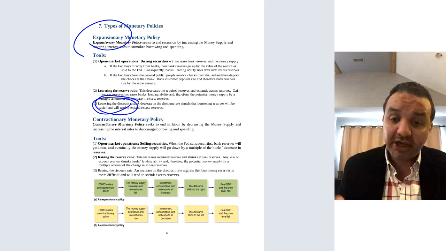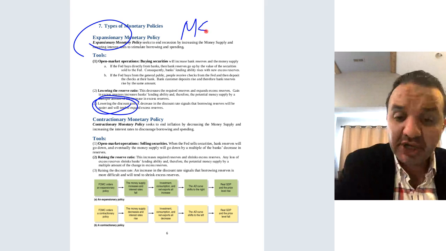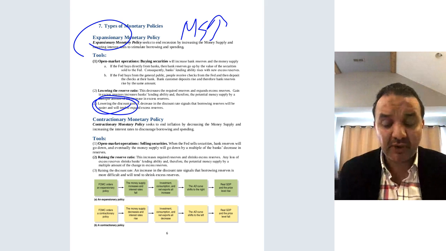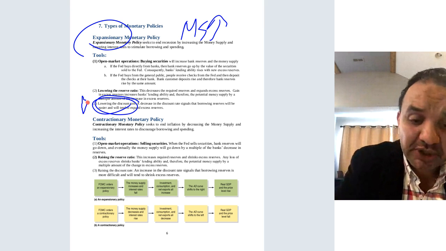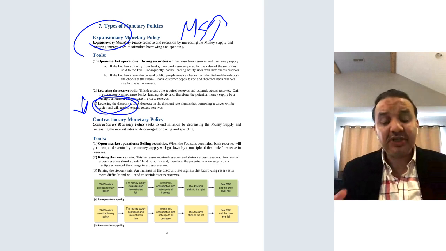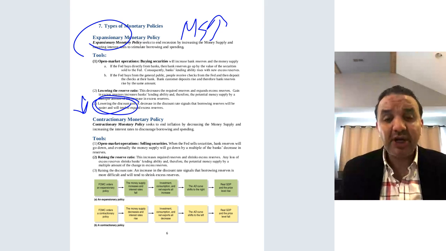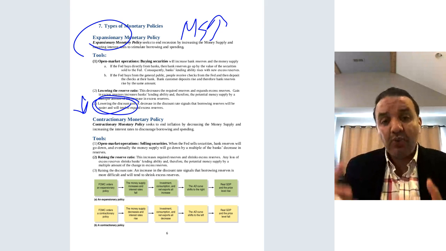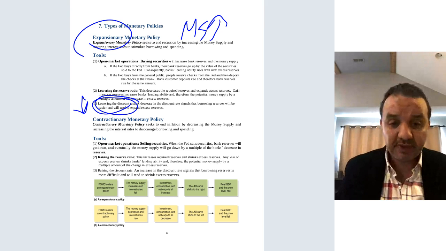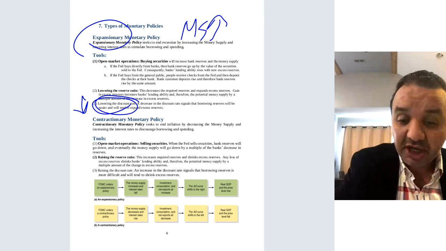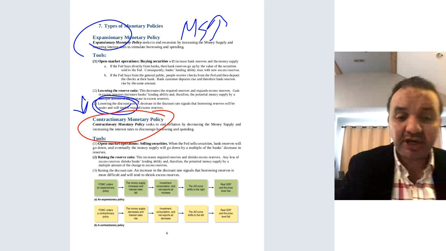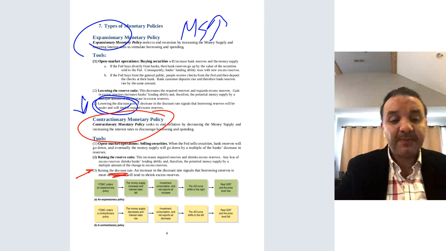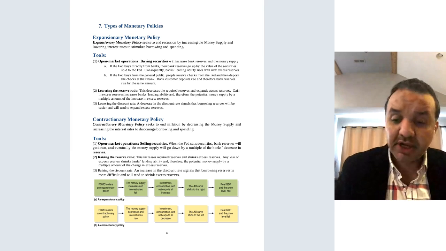So again, it depends on the goal. If the goal is to increase the money supply, I want to make it easier for the people to take loans. So it makes sense to lower the discount rate, so that it's easier for the member banks to get loans from the federal bank, and consequently the bank will lower the interest rate charged to the customer. On the other hand, if the goal is to start contraction of monetary policy, it makes sense to increase the discount rate. So exactly the opposite.